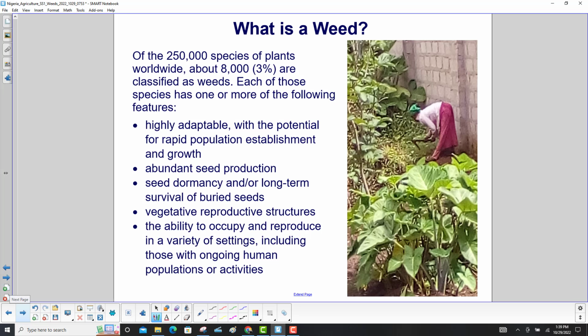Of the 250,000 species of plants worldwide, about 8,000, that is 3%, are classified as weeds. Each of those species has one or more of the following features. They're highly adaptable, with the potential for rapid population establishment and growth. They have abundant seed production, seed dormancy and/or long-term survival of buried seeds, vegetative reproductive structures, and finally, the ability to occupy and reproduce in a variety of settings, including those with ongoing human populations or activities.